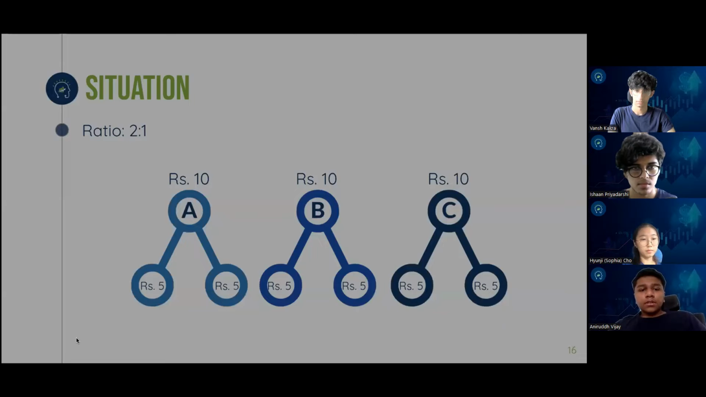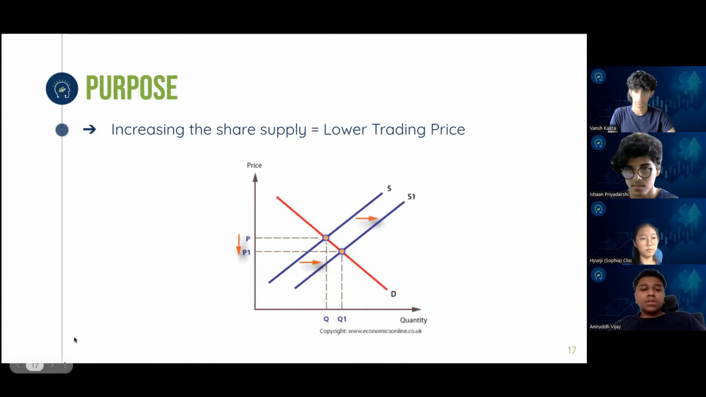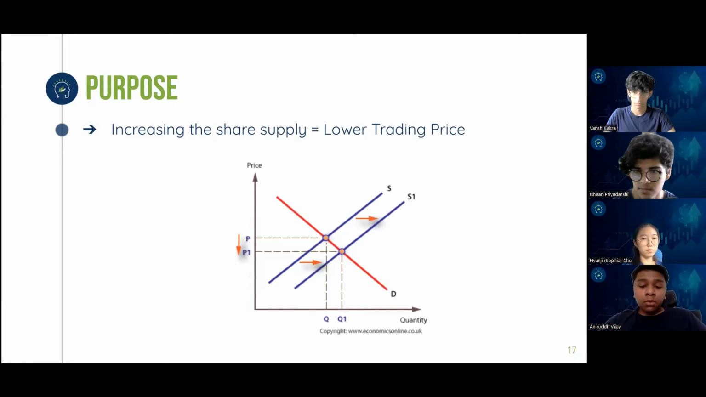So now let's move on to the purpose. The main purpose for companies to split their shares is so that they can lower the trading price of the stock to attract more investors and increase liquidity of the shares. What this basically means is that if the price is lower, people who are more willing or more able to buy the shares will buy them because it's cheaper, and they can then buy more shares of the company as well.